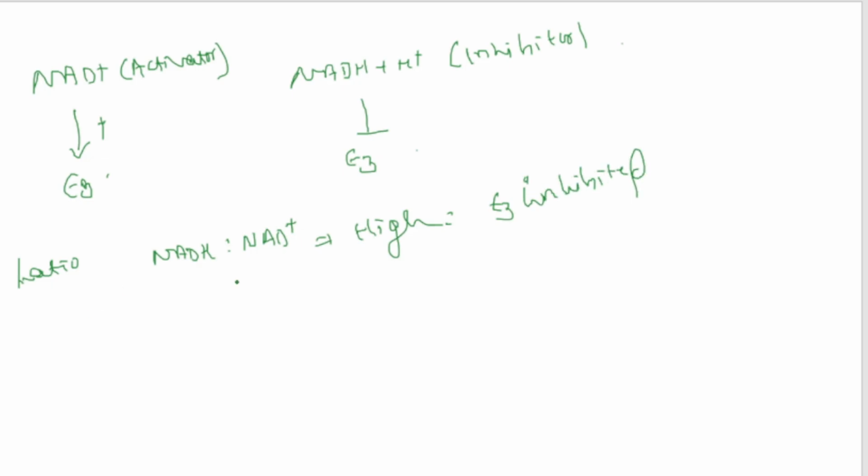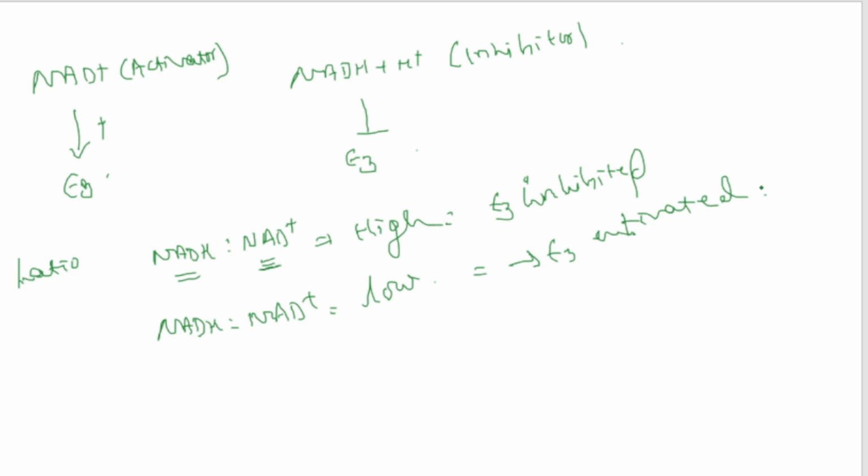Why? Because the NAD+ which is present is low in this case, and NADH is present, it is high in this case, due to which the ratio is high, so E3 will be inhibited. But if the NADH to NAD+ ratio is low, that means NADH is present in low amount and NAD+ is present in high amount. During this time E3 will be activated. Okay, E3 will be activated.